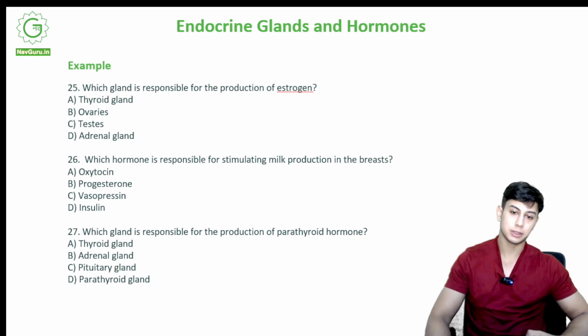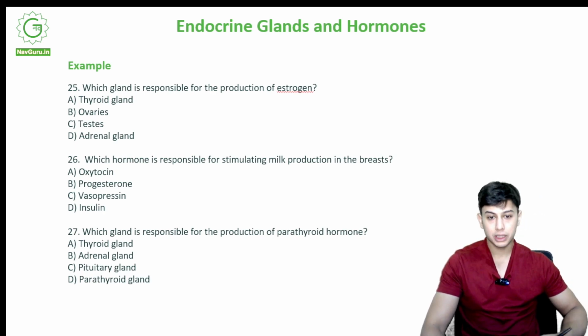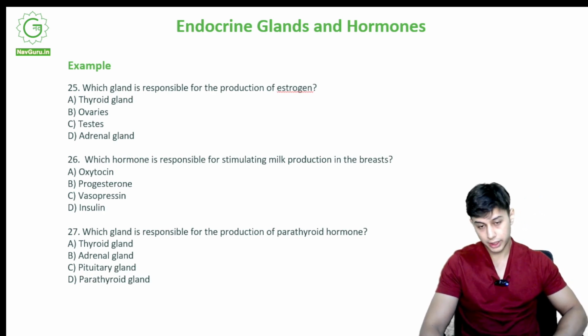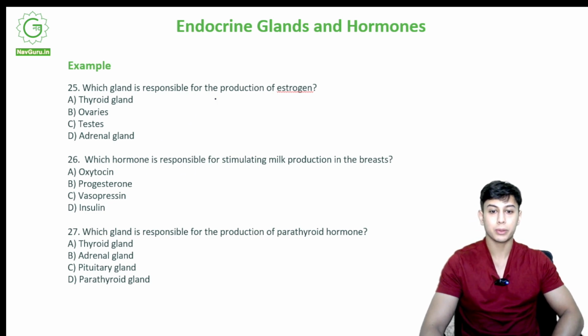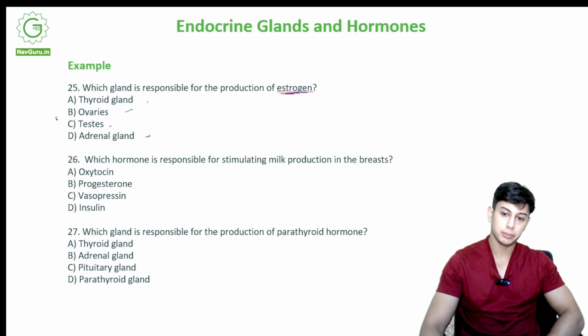Which gland is responsible for the production of estrogen? Alright, this gland is responsible for the production of estrogen. Thyroid, ovaries, testes, adrenal. It is B, ovaries.